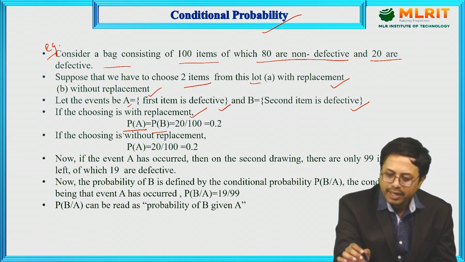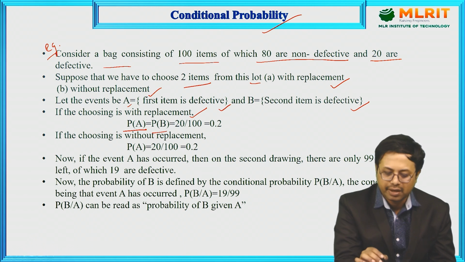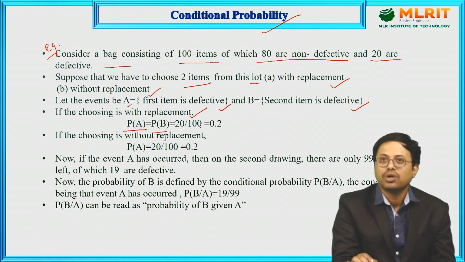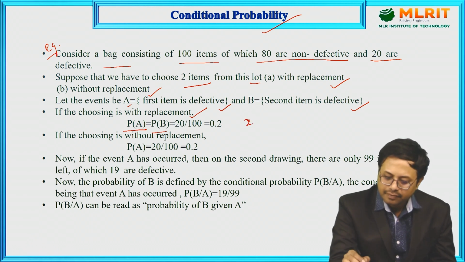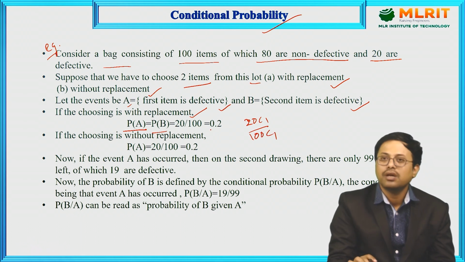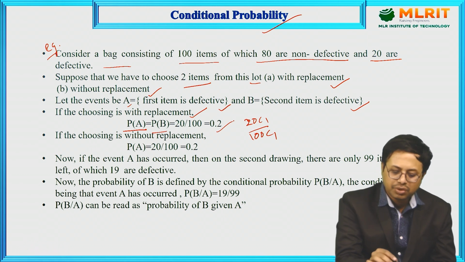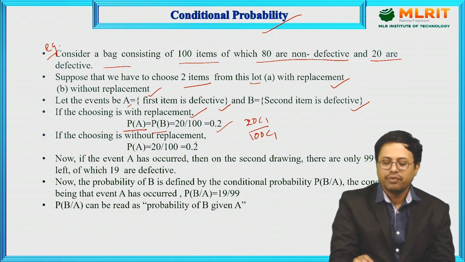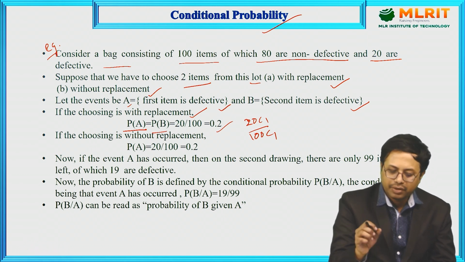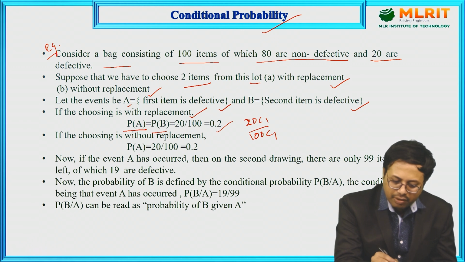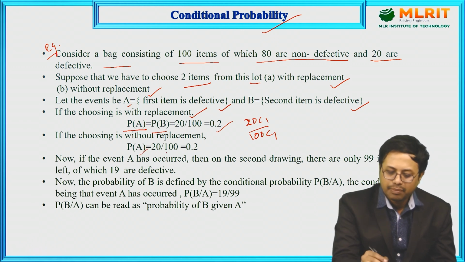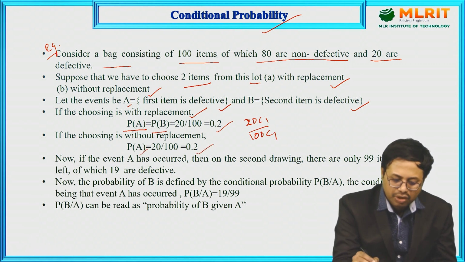Then how many items are defective? 20 items are defective, so 20 by 100, that is 20C1 by 100C1. When you calculate it, you will get 0.2. If you are choosing without replacement, then you are going to get the particular event A, that is P of A equal to 20 by 100, which is 0.2.